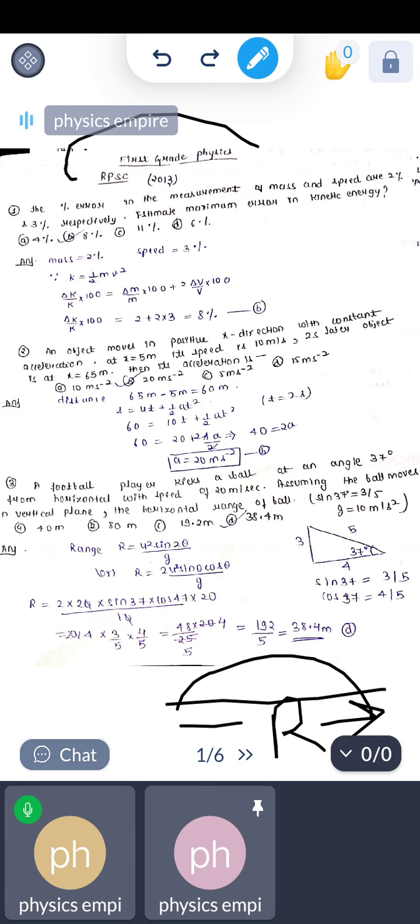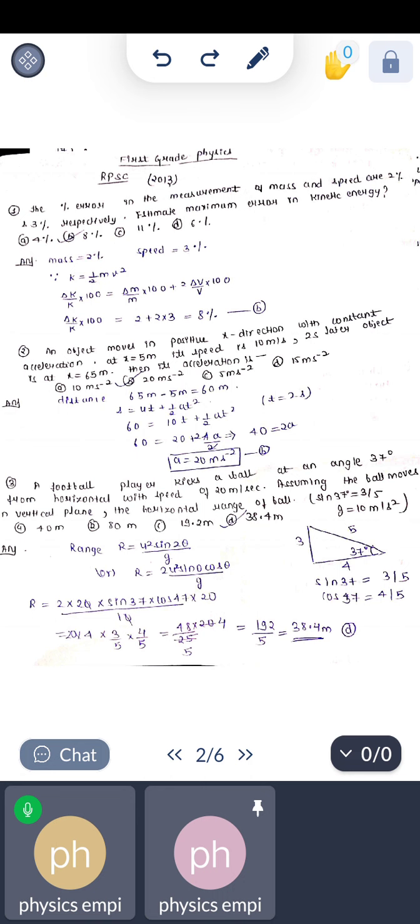So the formula of the range is R equals u square sine 2 theta upon g. We can write sine 2 theta as 2 sine theta cos theta. So R will be equal to 2 u square sine theta cos theta upon g. On substituting all the values, we get horizontal range as 38.4 meter.